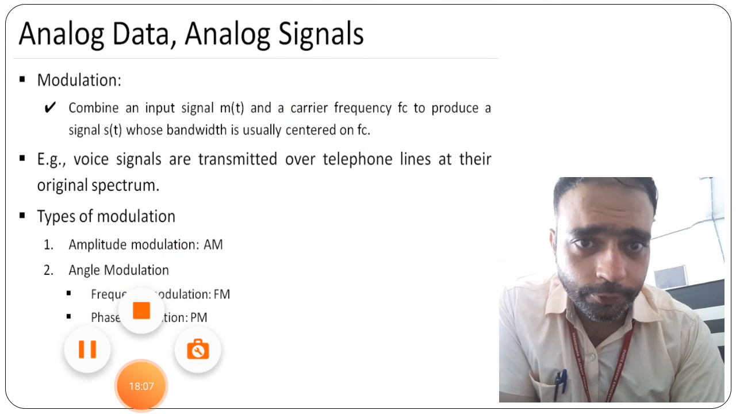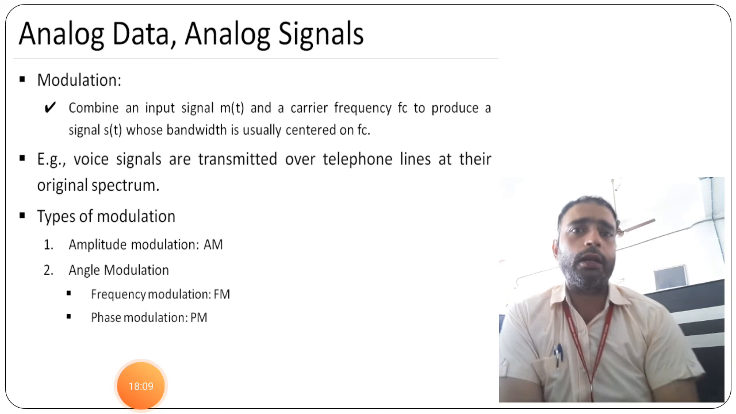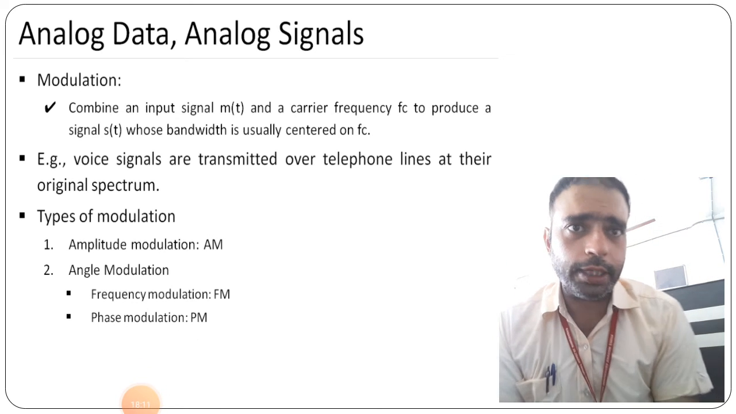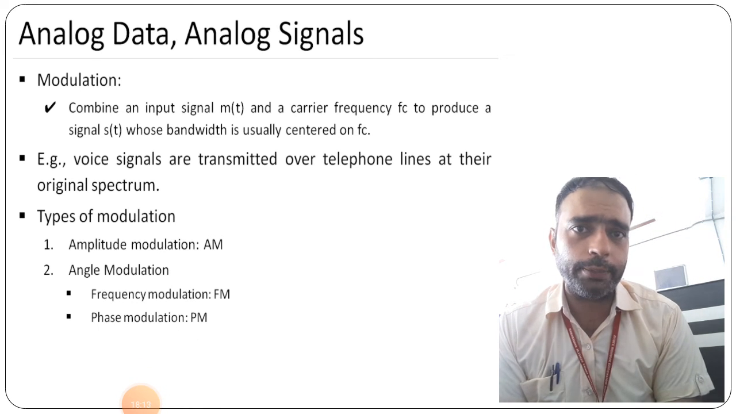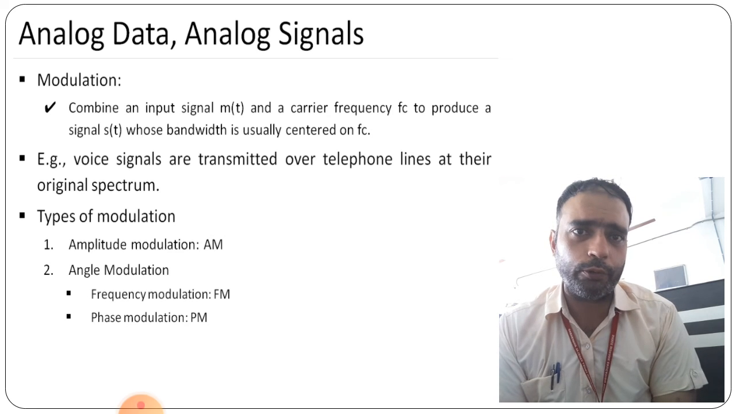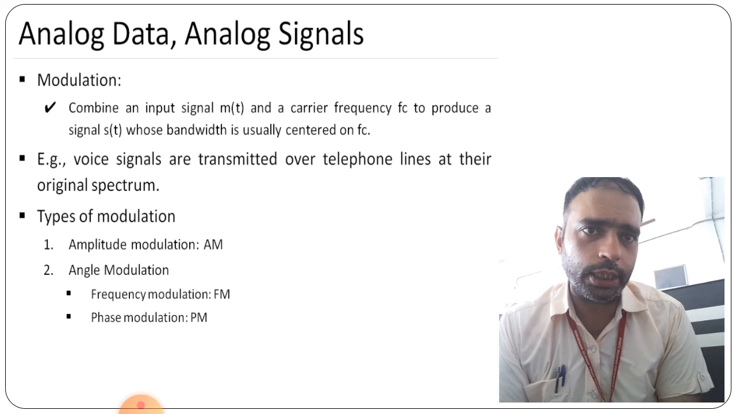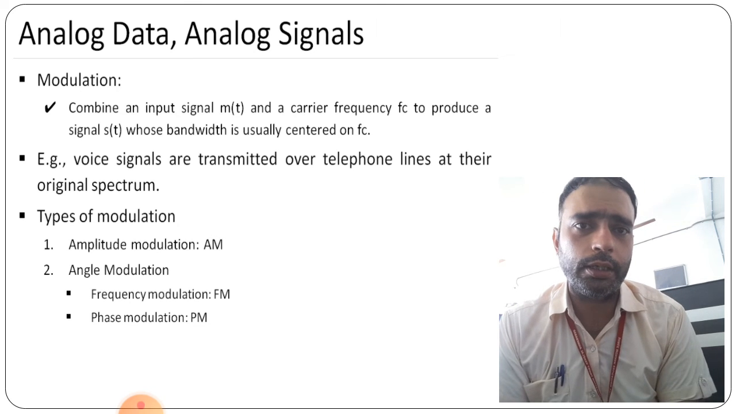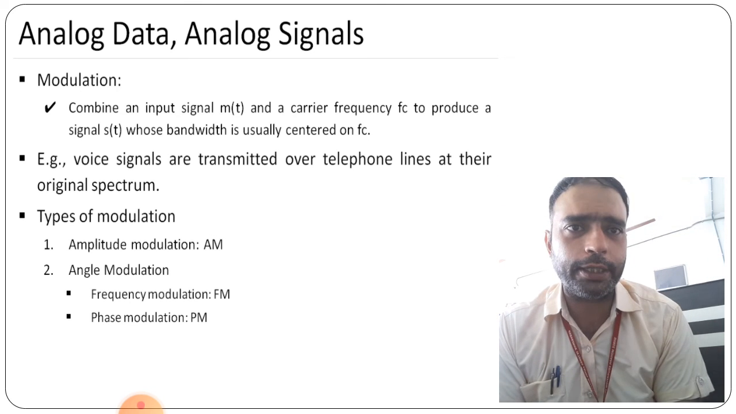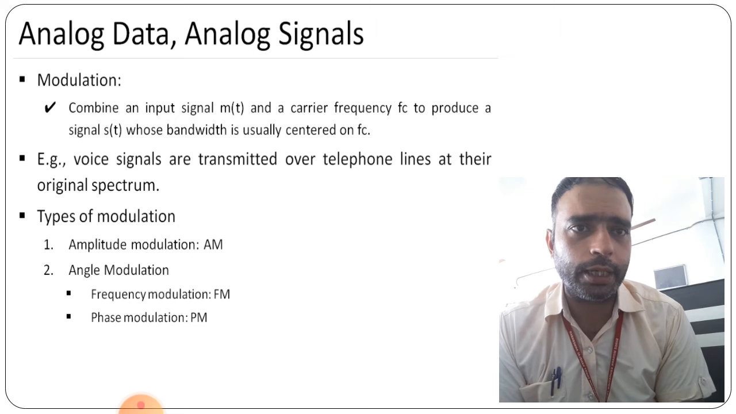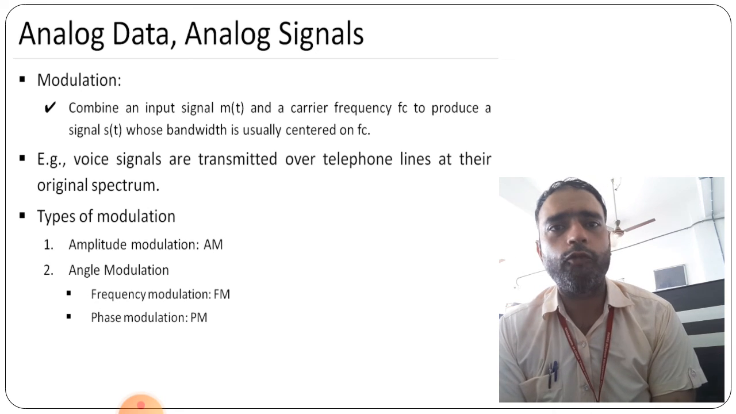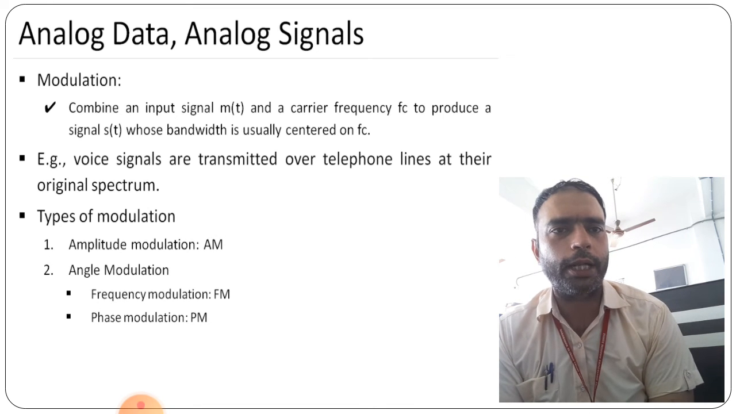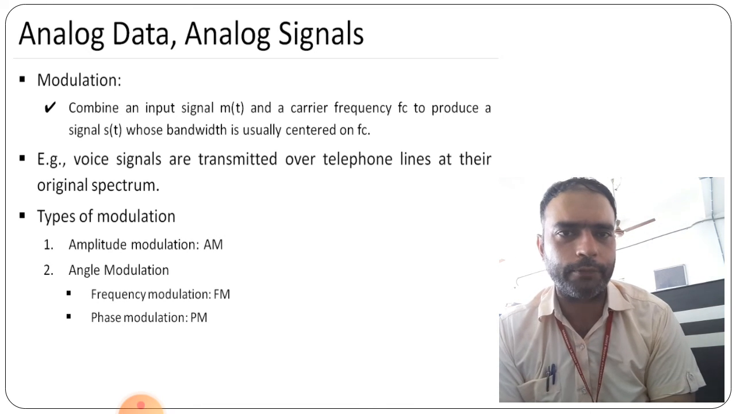Now here we are seeing analog data and analog signal. So here what we have to do is combine an input signal m(t) and the carrier frequency fc to produce a signal s(t) whose bandwidth is usually centered on fc, that is the frequency. An example is voice signals transmitted over telephone lines at their original spectrum.